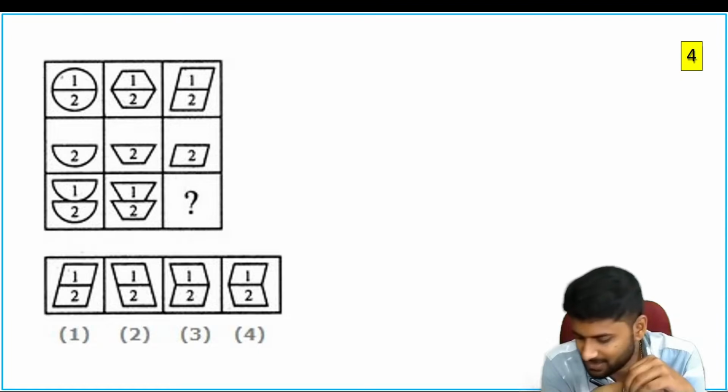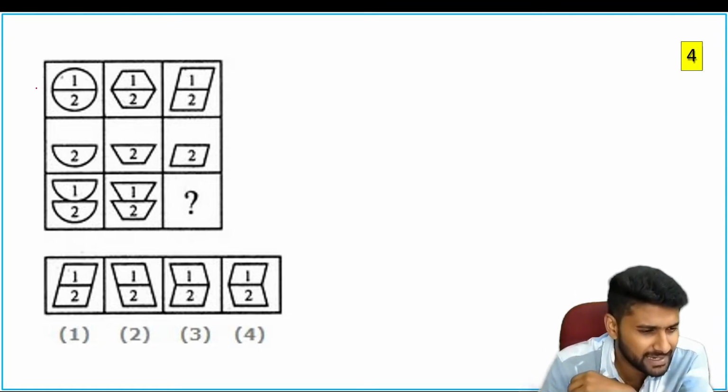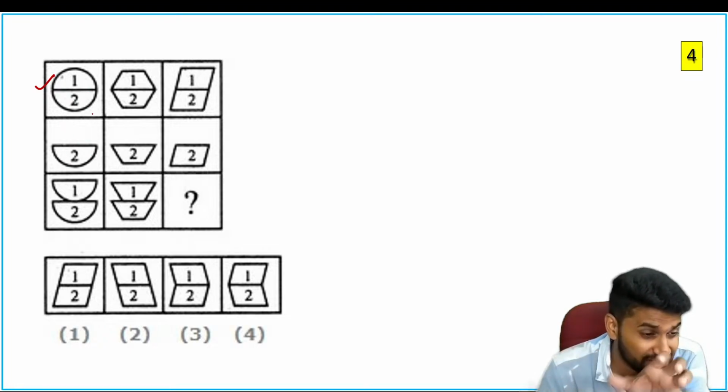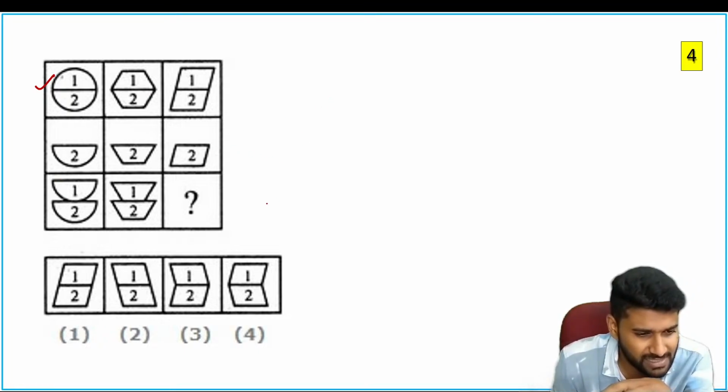What is the correct answer out of all these 4 options? Now they will make it into 2 halves. They are placing the first half inverted onto the second half. Guys, this is inverted, not the exact one. In the same way, this is the part you have to consider here.